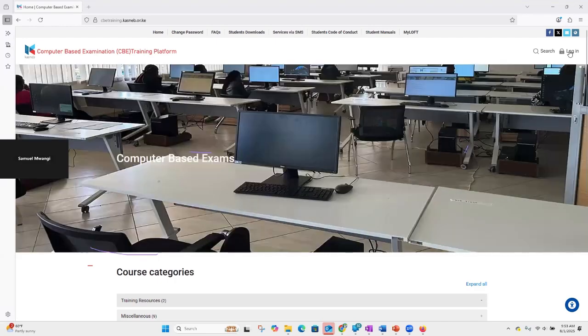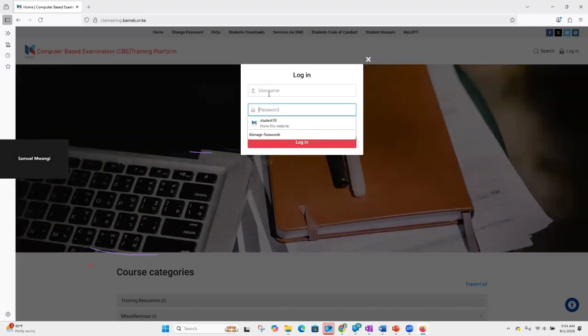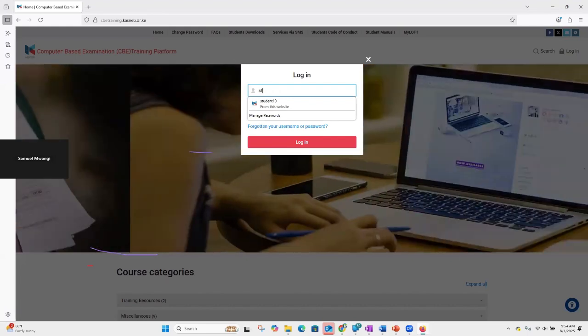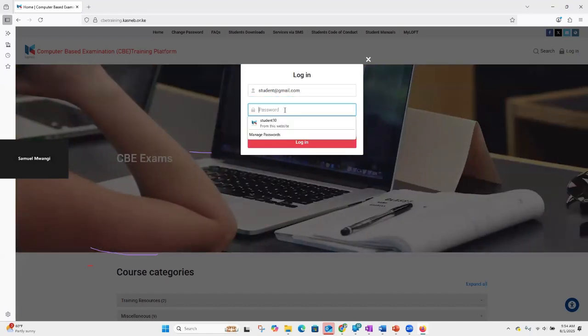Okay. So I'll click on the login button. And then once I click on the login button, there'll be a pop-up that asks you to provide your username. Your username in this case will be your email, at Gmail or at Yahoo or whatever the email that you provided. Then, of course, you'll need to type a password in there.